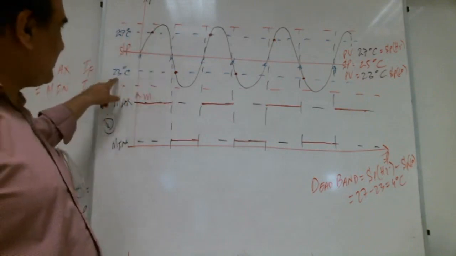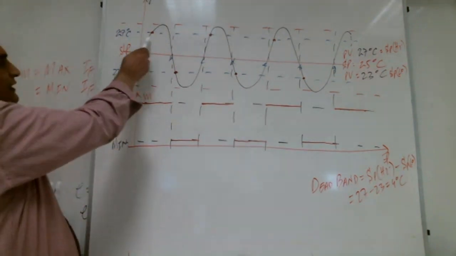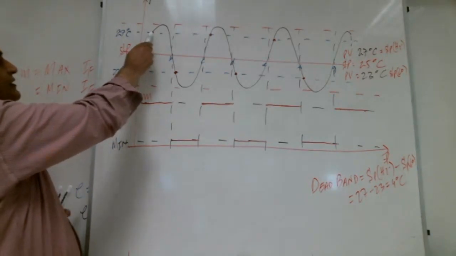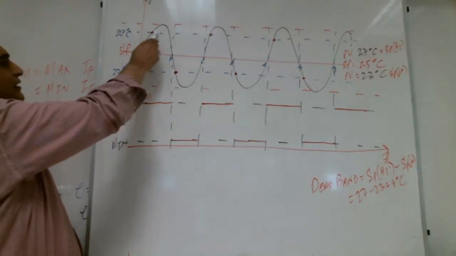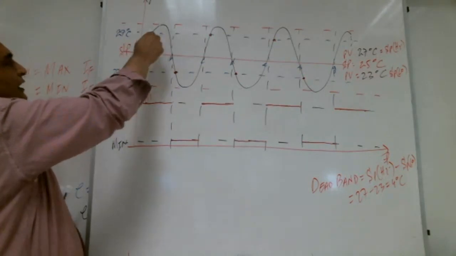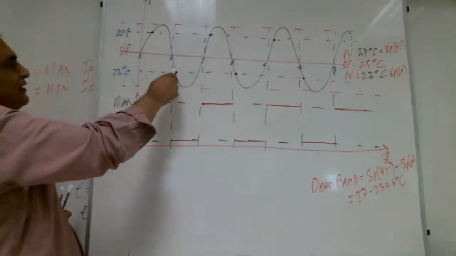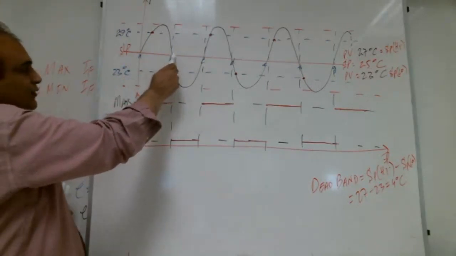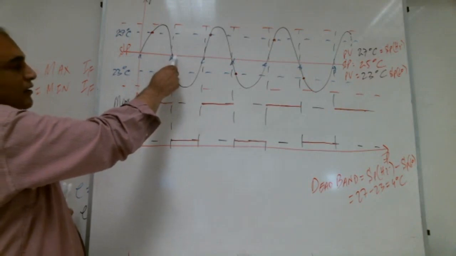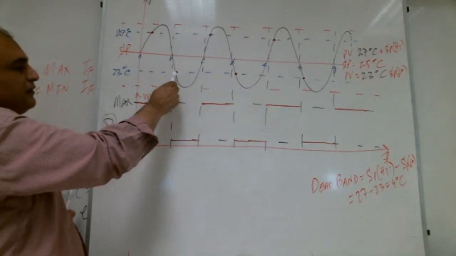When the temperature is going less than 23 degrees centigrade, it is not working. It will start the compressor at 27 degrees centigrade. The compressor starts here, then the temperature increases, right, Shabab? Again, it will come back, start decreasing the temperature. Logically, as soon as it goes less than the set point, 25 degrees centigrade, it should get off here, but it will not. It will come down and get off here.